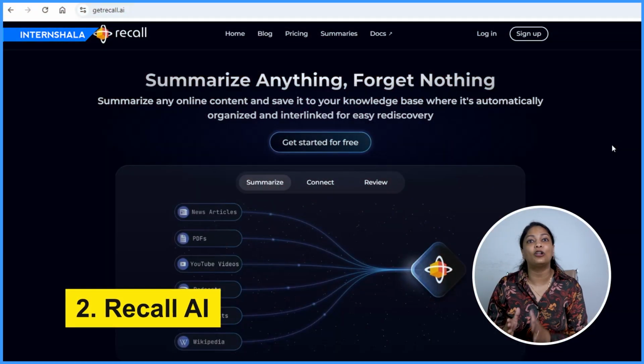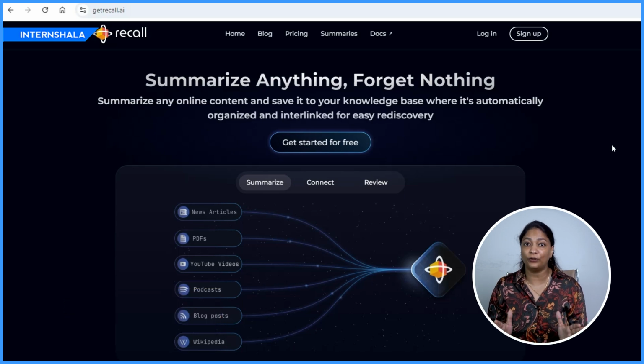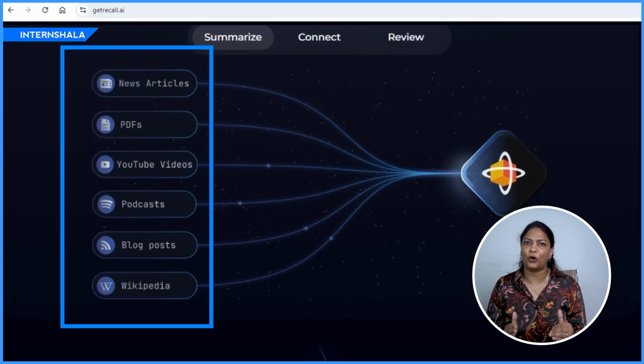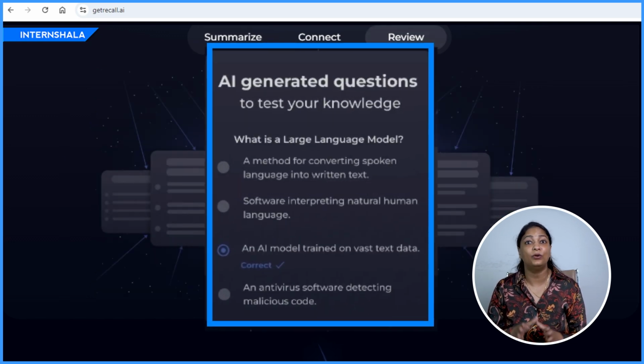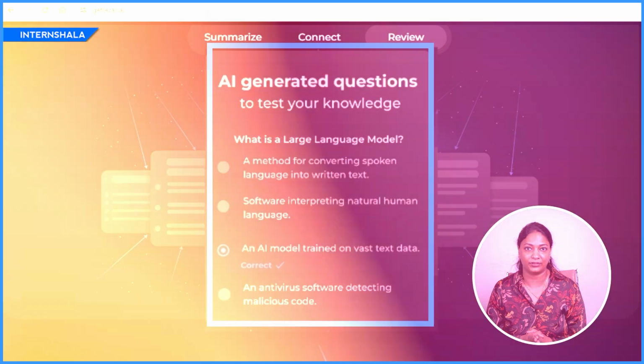अब notes तो बना लिए, but अब notes को याद करना भी एक struggle है. Then try Recall AI. This tool can make notes out of any YouTube video, podcast, PDF or article. And the best part about this app, Recall AI, is that it can also test your knowledge by asking you AI generated questions from the notes. तो इन AI के tools से अब ना notes बनाने की tension रहेगी और ना ही preparation की.